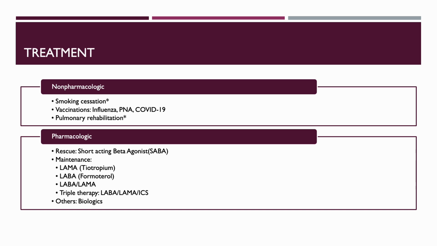Pharmacologic therapy is tailored to disease severity. All patients with COPD should receive a SABA as a rescue inhaler, one of the most common being albuterol. They work as bronchodilators to open up the airways, which allows for more air to move through for better ventilation. Other maintenance therapy is indicated below. We will talk more about choice of therapy on the next slide.